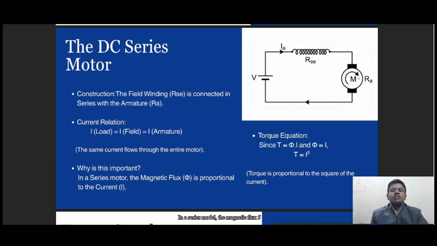In a series motor, the magnetic flux phi becomes proportional to the current. Since torque T is proportional to the flux times current, which means T is directly proportional to phi and I, and flux is proportional to current, the final torque becomes proportional to the square of the current, which means T is directly proportional to I squared.